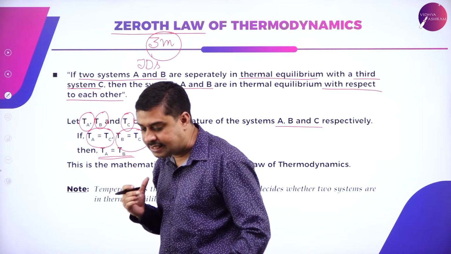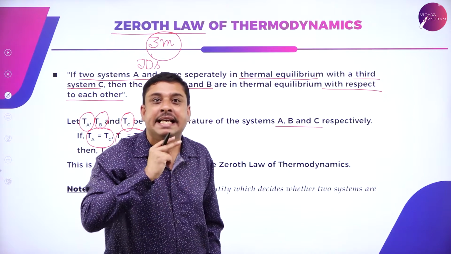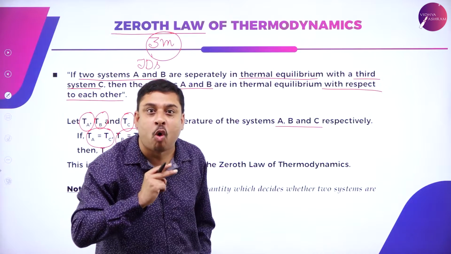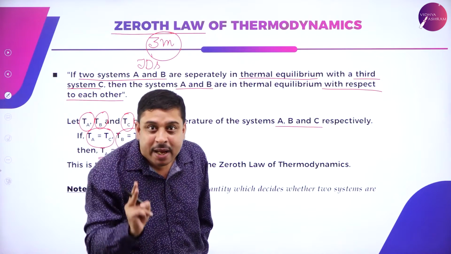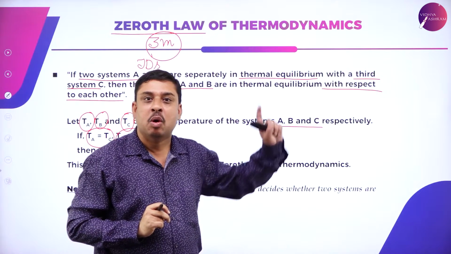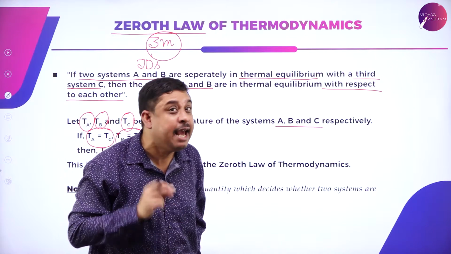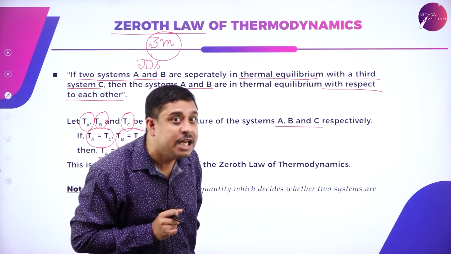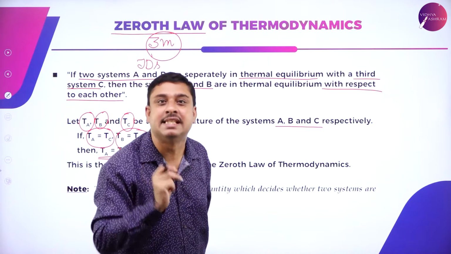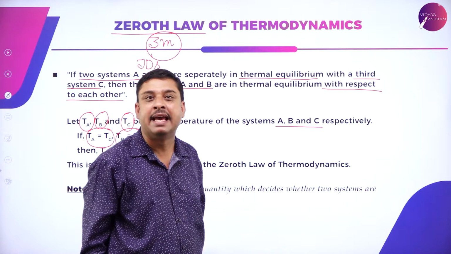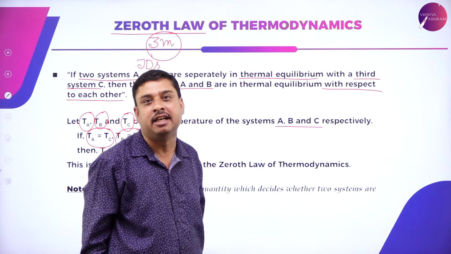So we clearly understand. Any two thermodynamic systems separately in equilibrium with a third system, which equilibrium? Thermal equilibrium. Then those two systems will be in equilibrium with respect to each other.